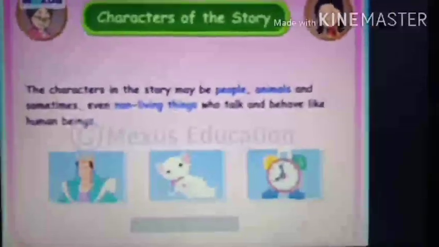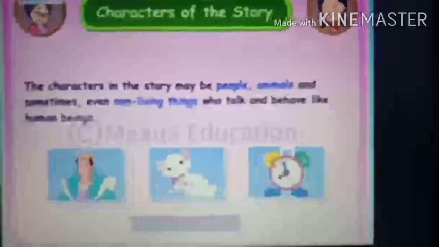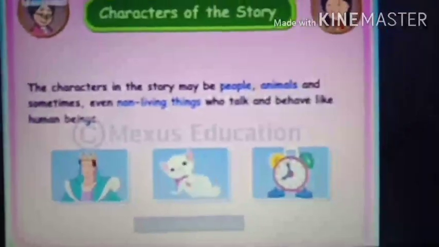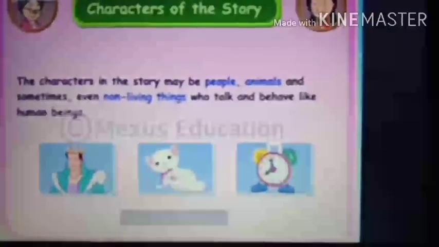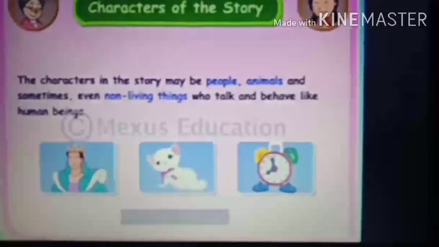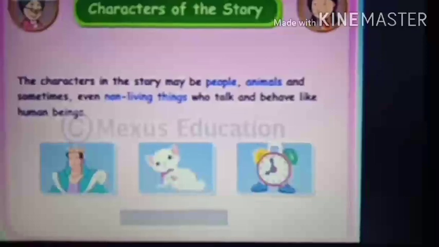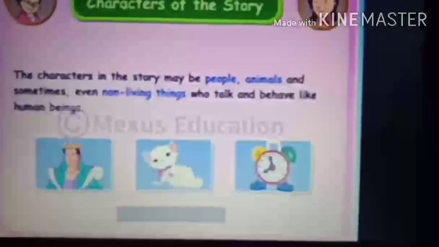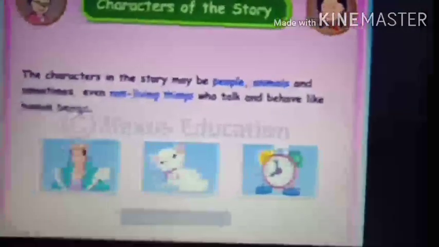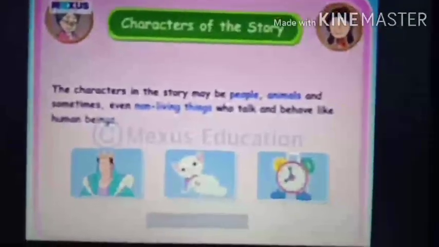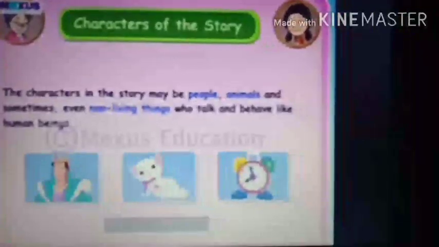Now I will tell you the rules of the story, how you have to make a story. First you have to see which are the characters. The characters in the story may be people, animals, and sometimes even non-living things who talk and behave like human beings. They can be people, animals, birds, or non-living things, like a clock or a chair. They can even talk in the story.